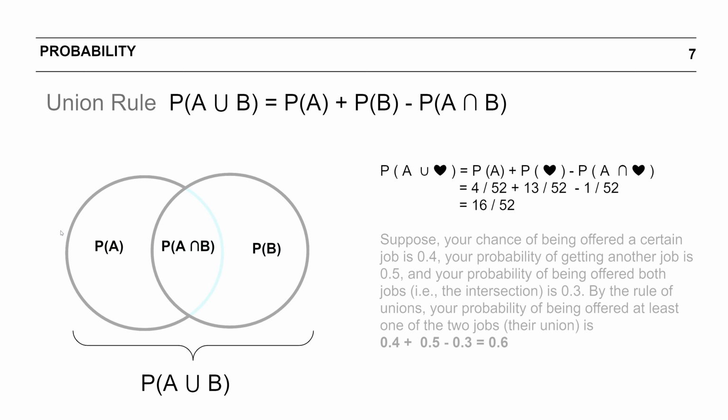And that is called the probability of A union B. Now when we add two circles, we have added the probability of A and then the probability of B. We see the overlapped area occurs twice. You would have added it as a part of A and then again as a part of B. That's the reason why we subtract this part once, because this is the area that we need to calculate to get to the probability of the union.